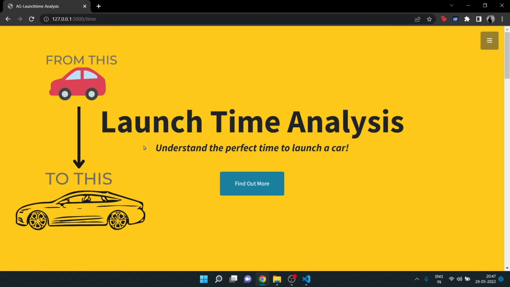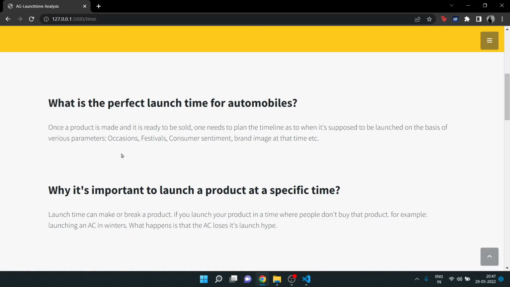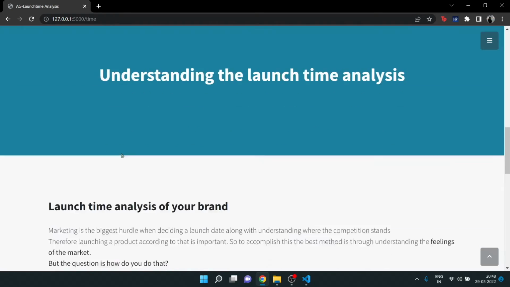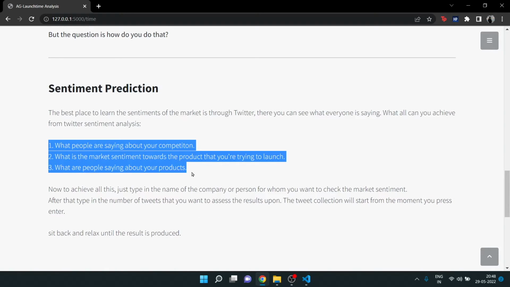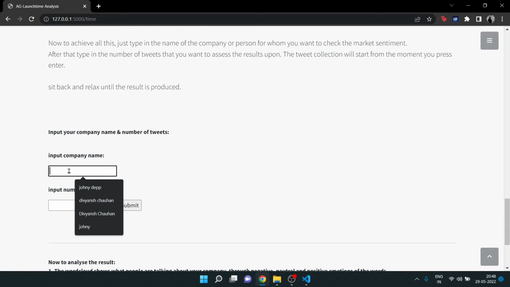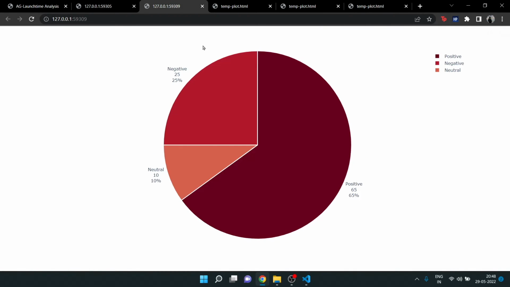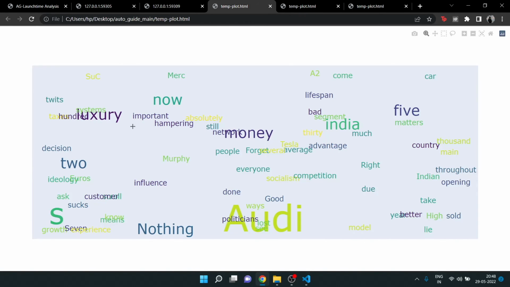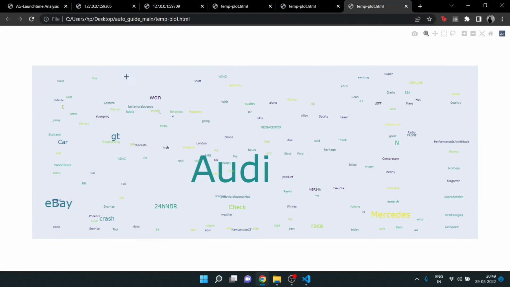For this, I have used the BERT deep learning model to do sentiment analysis using Twitter lifetime data. Now why have I used it? Basically, launching a product has a few hurdles, such as how your competition is doing at that time, what the views of people are towards your products and company, and the hype of the products that you're launching right now. To tackle all this, sentiment analysis will analyze tweets in lifetime and tell you what people are talking about you, what the most used words are in terms of positive, negative, and neutral sentiment, and also the frequency of those sentiments.